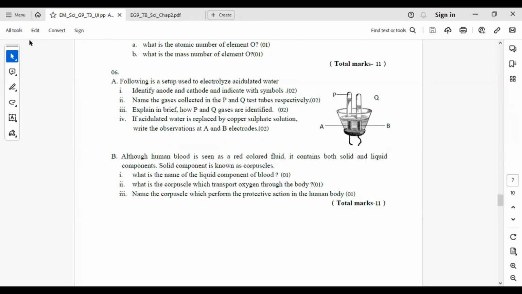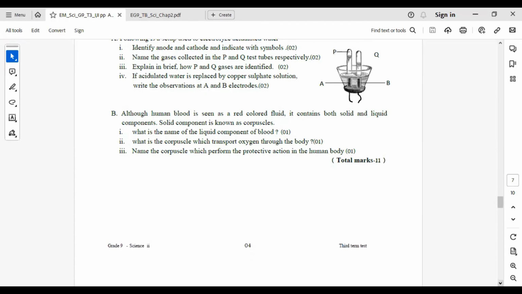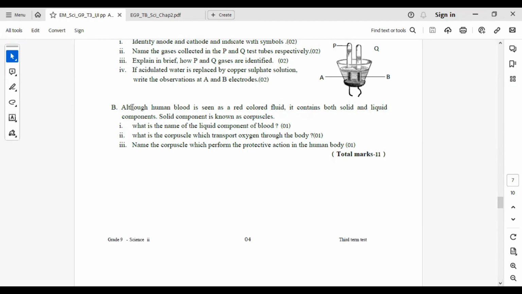If acidulated water is replaced by copper sulfate solution, write the observation at A and B electrodes. That is, gas bubbles are emitted at electrode A. Next one.